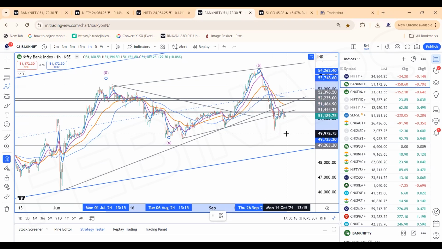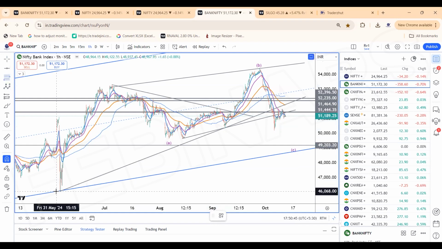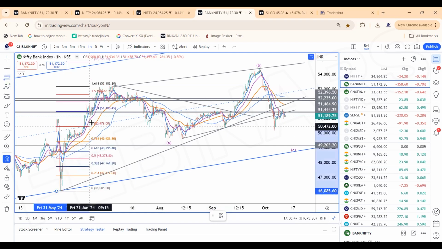Either this could end here around 49,900 levels, if it's a bullish structure, with one small bounce or one more low pending, or else 49,200 levels. The minimum objective of 49,200 on the extension could be seen to shake out the traders. So let us see the counts as well here.